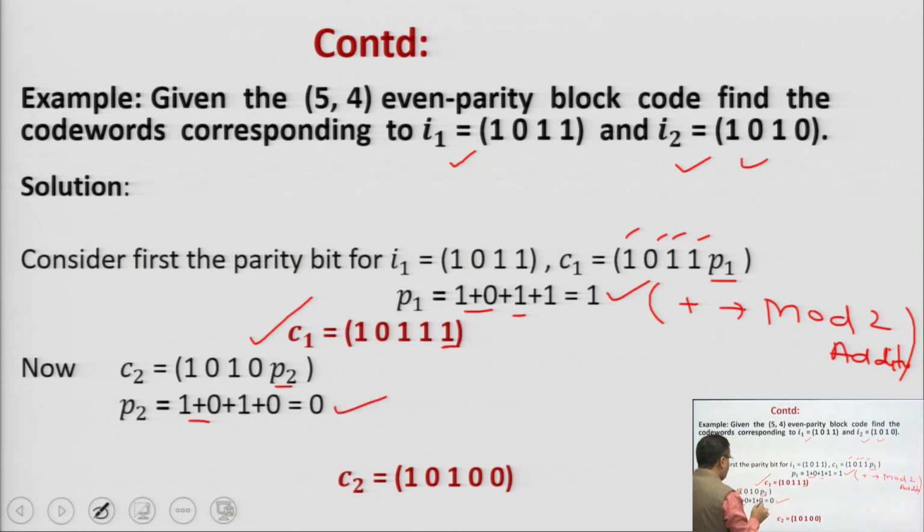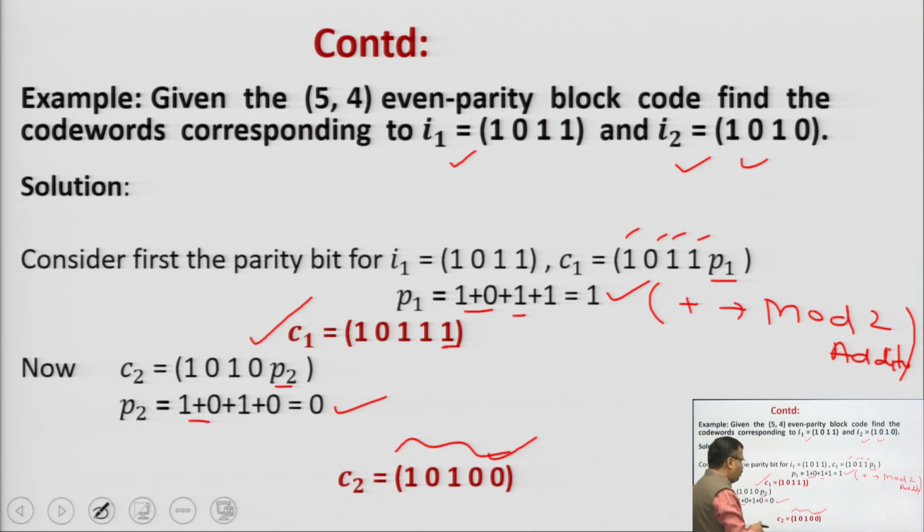So the parity bit will be 0, and the answer will be 1 0 1 0 and this parity bit. And you can see here, this is 5,4, so you are designing the code word finally of 5 bits from the 4 information bits. So this also proves that this is our 5,4 single parity even parity check code.